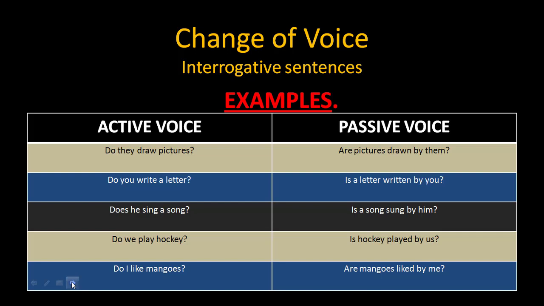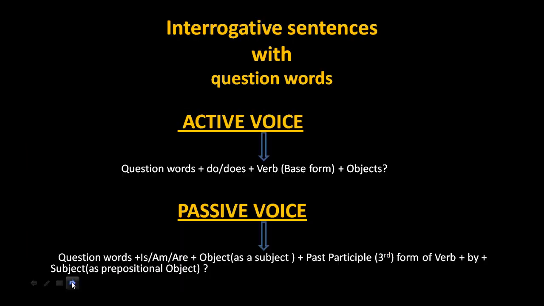Do we play hockey? In passive voice, is hockey played by us? Do I like mangoes? Are mangoes liked by me? Dear students, these are the examples of interrogative sentences.